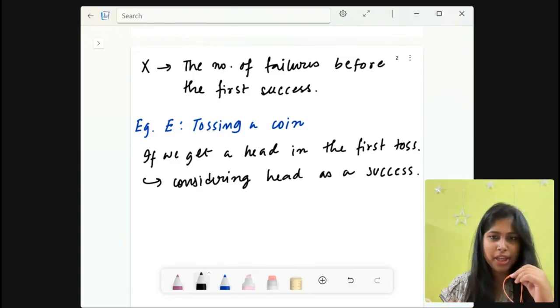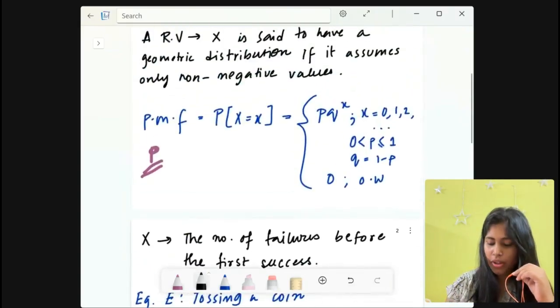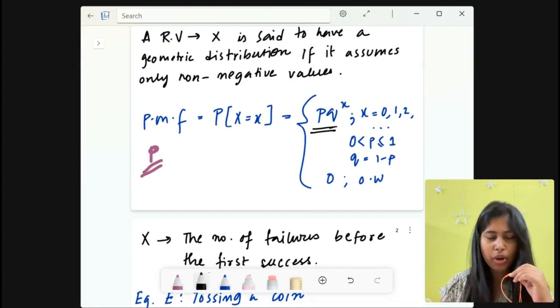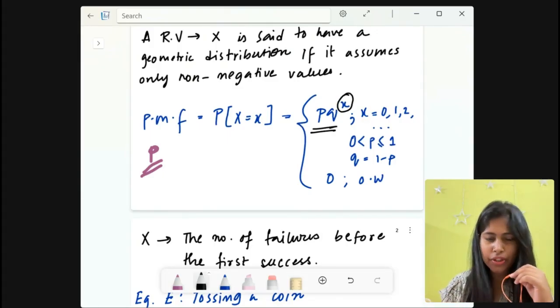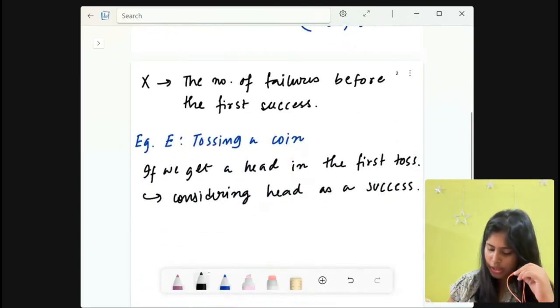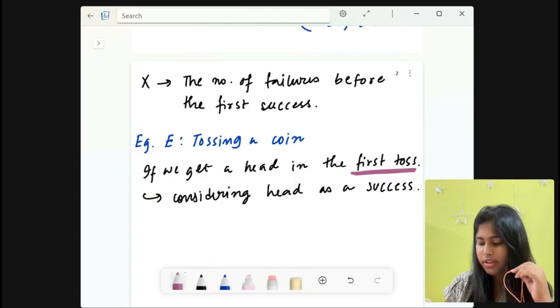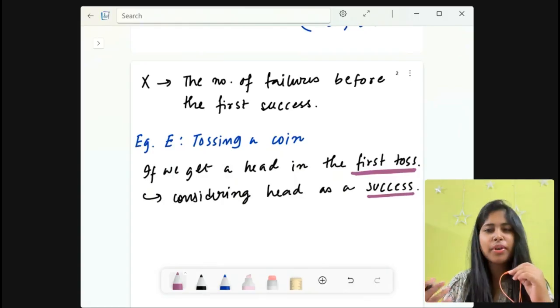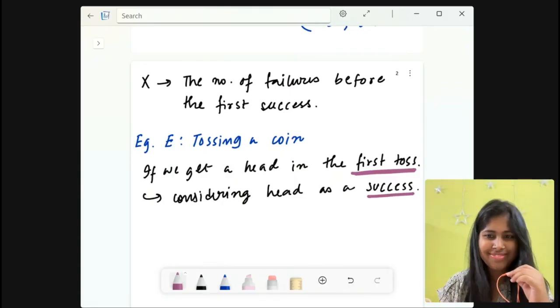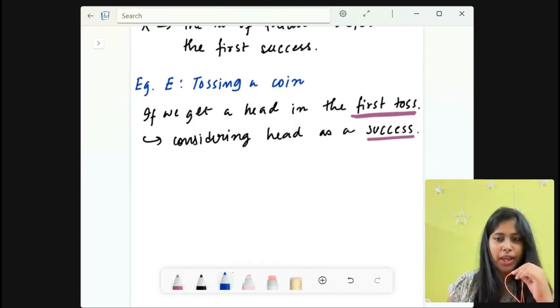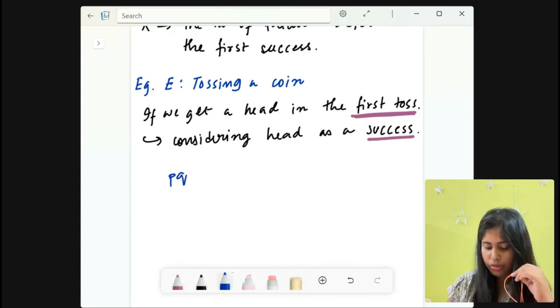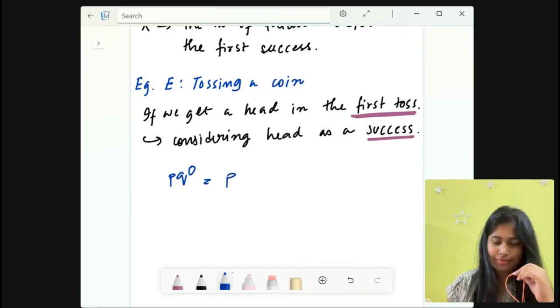Then what should be the PMF? We have already discussed that it is p q to the power x, and x denotes the number of failures before the first success. In the first toss only, we get the success. Then how many failures are there? None. So this PMF will be p q to the power 0, which is basically p.